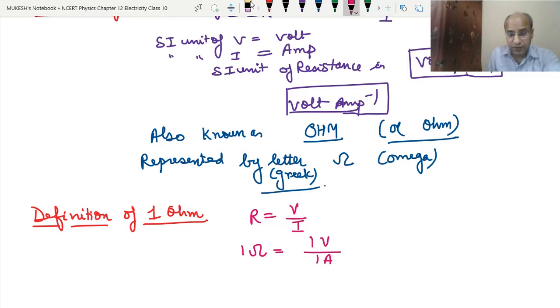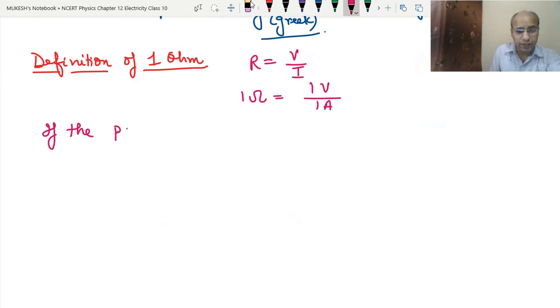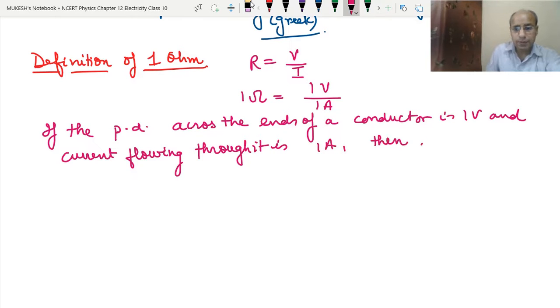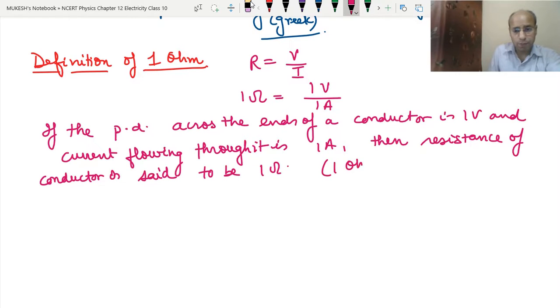If the potential difference across the ends of a conductor is 1 volt and the current flowing through it is 1 ampere, then the resistance of the wire or conductor is said to be 1 ohm. Clear? So this is the definition of 1 ohm.